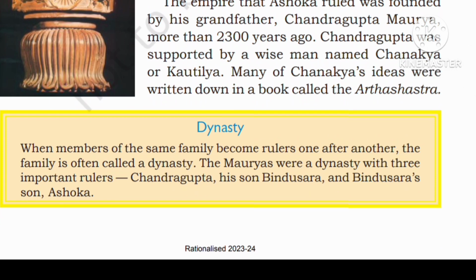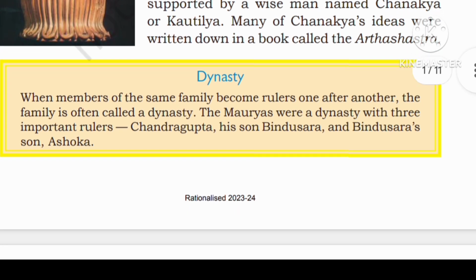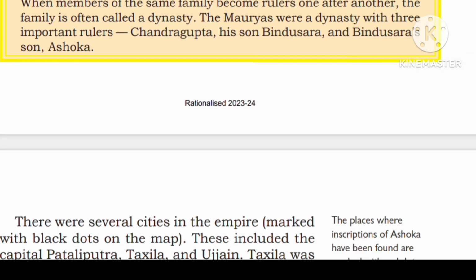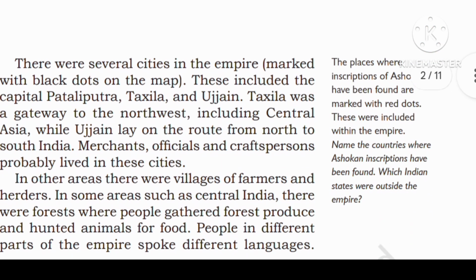The empire that Ashoka ruled was founded by his grandfather Chandragupta Maurya. More than 2300 years ago, Chandragupta was supported by a wise man named Chanakya, or Kautilya. Many of Chanakya's ideas were written down in a book called the Arthashastra. Dynasty. When members of the same family become rulers one after another, the family is often called a dynasty. The Mauryas were a dynasty with three important rulers: Chandragupta, his son Bindusara, and Bindusara's son Ashoka.